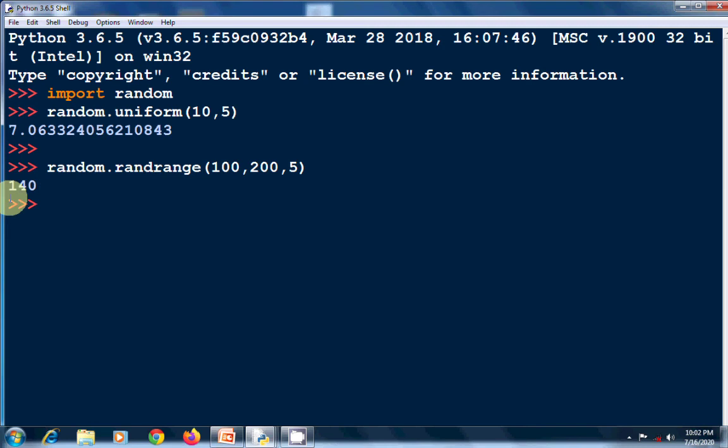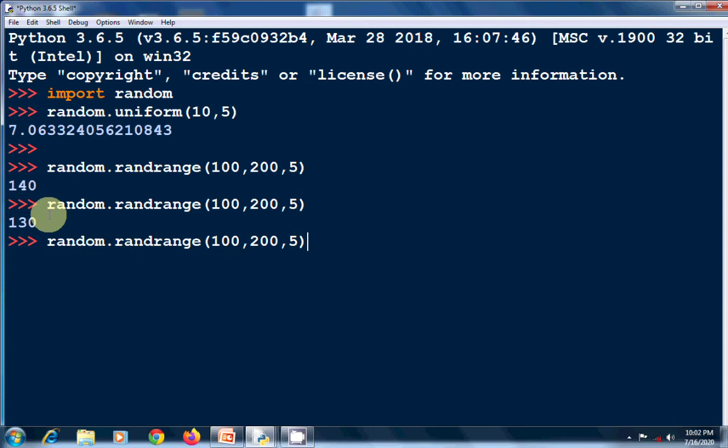Again you can see, this time 130, this time 155. It will generate different random numbers.